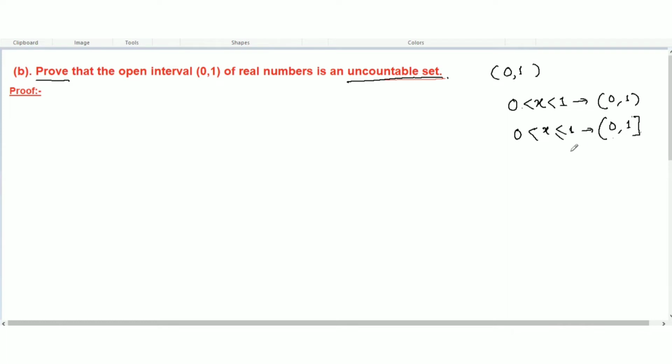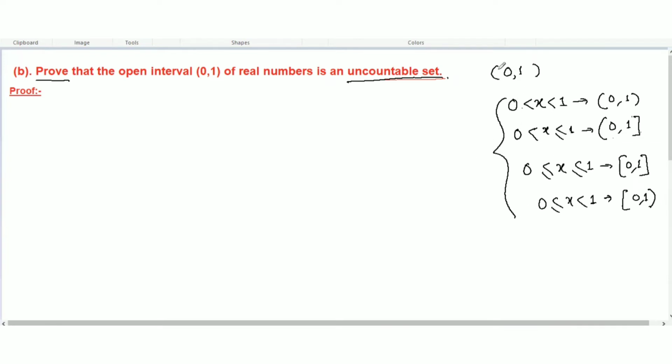It will not go beyond. Now if both have equal to sign, this will be the interval notation. We will write the closed bracket here with 0 and 1, and this one will be open. This way we define interval notation.